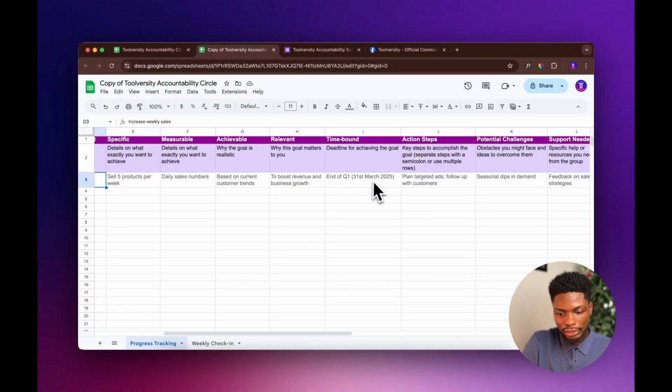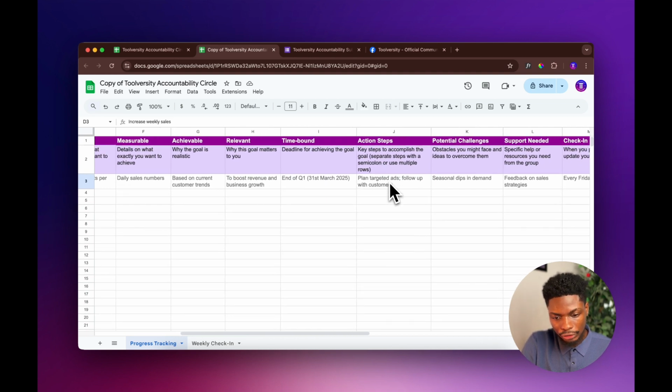Is it going to improve your personal lifestyle? Is it going to improve your business? These are things you need to be very, very conversant with, and be specific. Right now, time bound: end of quarter one, 31st March 2025. Now, you want to set a particular date you are looking to achieve this goal you have. Okay. Now, how are you going to achieve this goal?